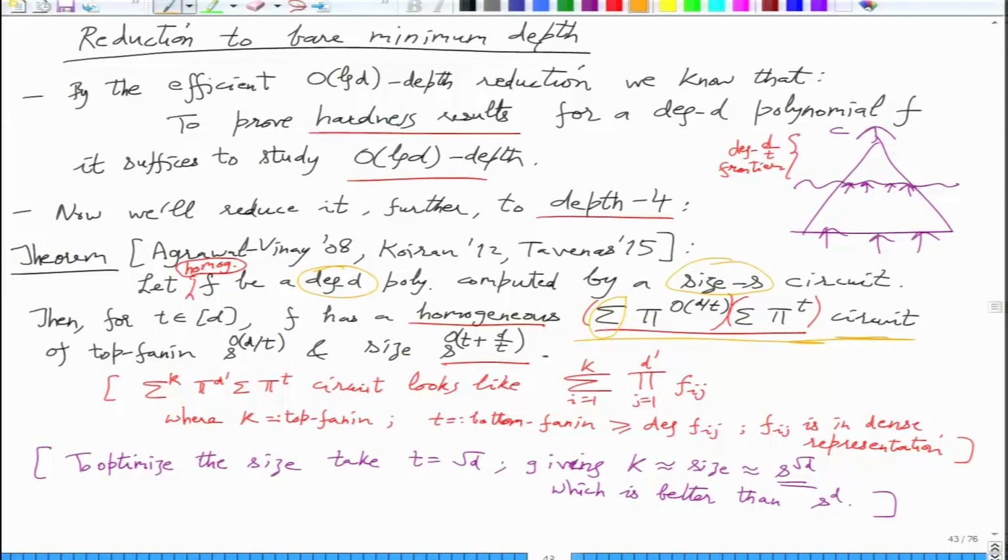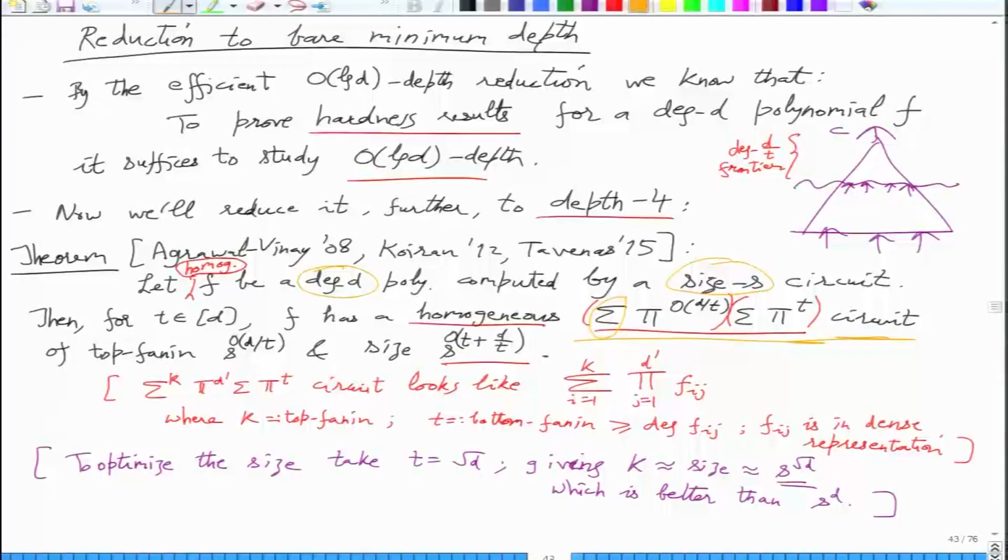So the top multiplication fan-in is d by t, and the bottom multiplication fan-in is only t, for any t, with size only s to the t plus d by t. If you take t to be square root d, then multiplication fan-in square root d could give you a depth 4 circuit of size s to the square root d, instead of s to the d, which is the trivial.